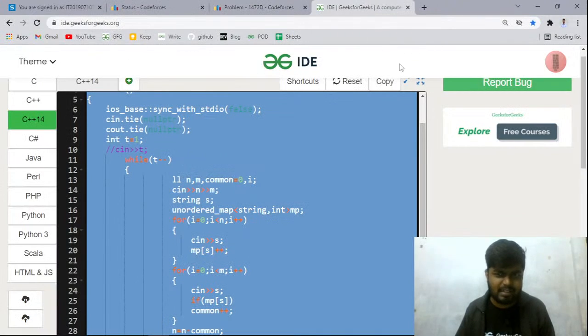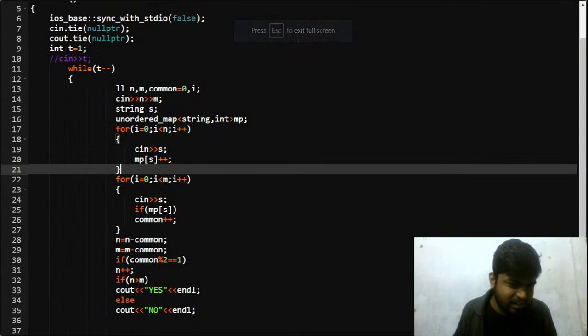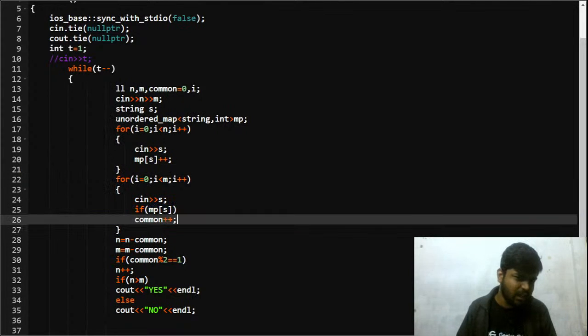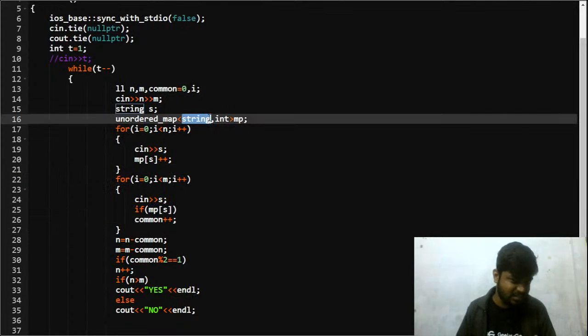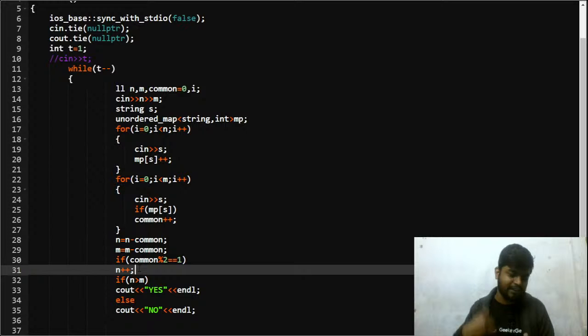Initially you will say, how do I approach this problem? This looks a bit complicated, but it wasn't. Notice that all you had to do was count the number of commons, and I did it using an unordered map with the key as a string and the counter as int. And then if it was odd, then the effective number of words for the first player increases by 1. And simply I'll say yes if n is greater than m, otherwise I'll say no.